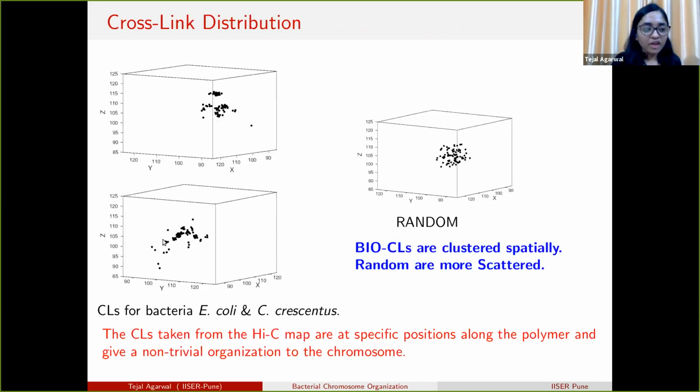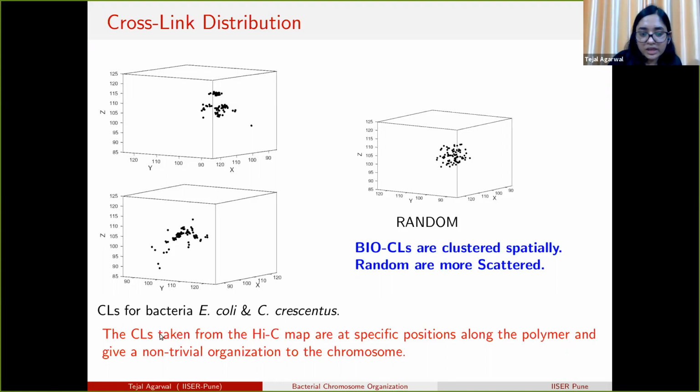To check why there is a difference between the organization in the biological and randomly chosen crosslinks, we plot the different crosslinks in 3D space. We see that the crosslinks are clustered in space for biological data, but they are distributed uniformly for the random case. And for all the different random crosslink cases, we found this kind of uniform distribution.